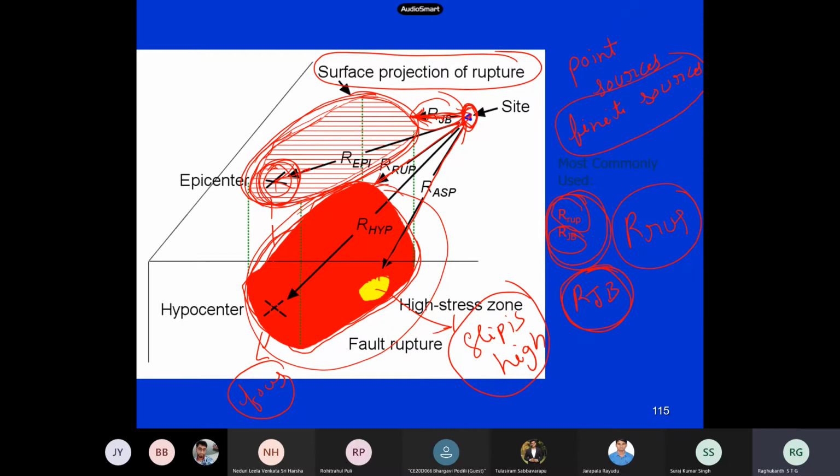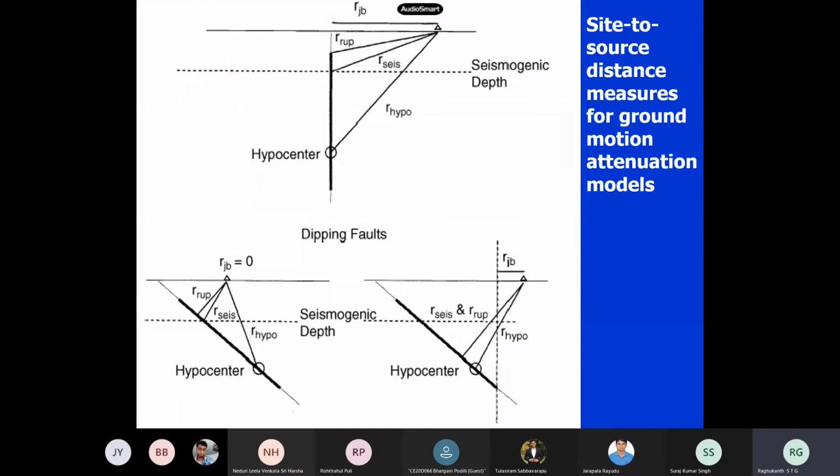So you followed, right? These type of slip models are available for the US and many other countries, but in India we don't have much data on all these issues. So in India, people still use epicentral distance or hypocentral distance only, because it's very difficult to get all these numbers. You have to do a lot of work on the ground, and the surface projection of ruptures and all those things have to be done, but that is not available in our country. Anyway, these are the two which are widely used.